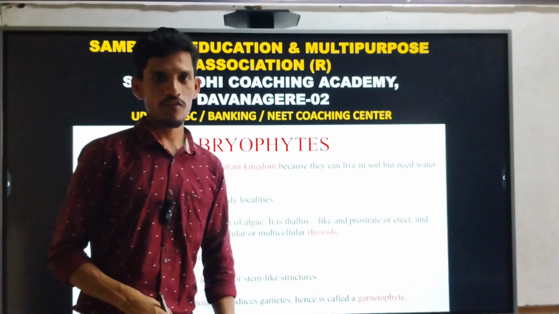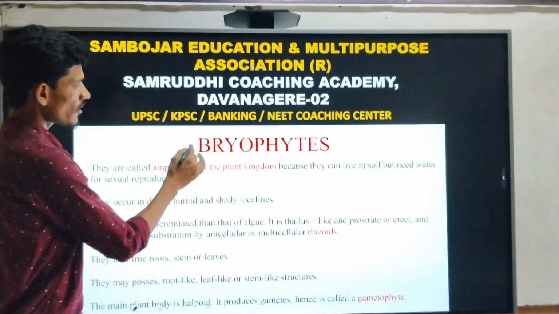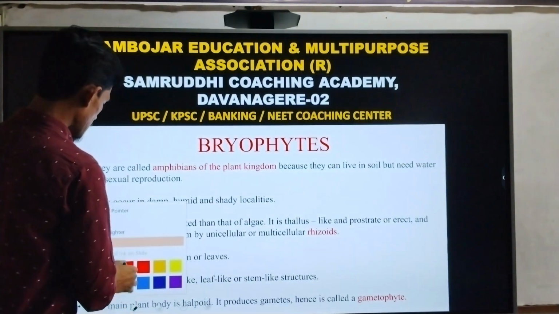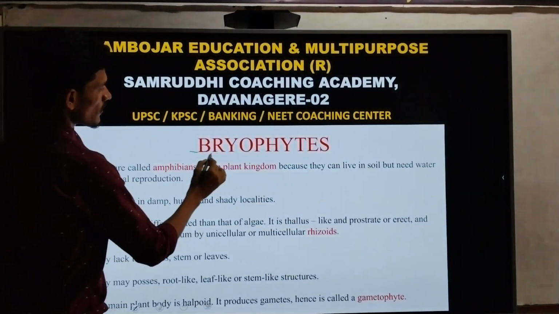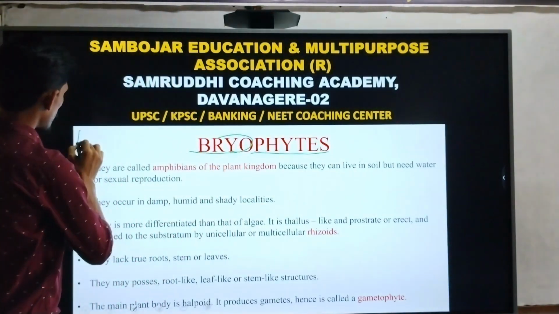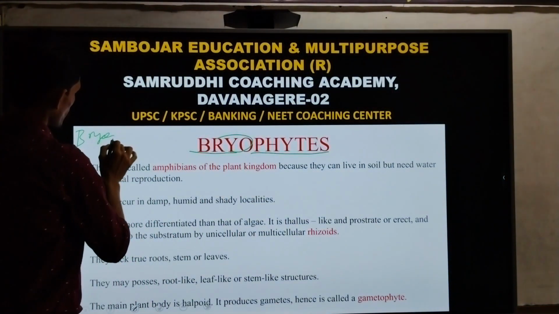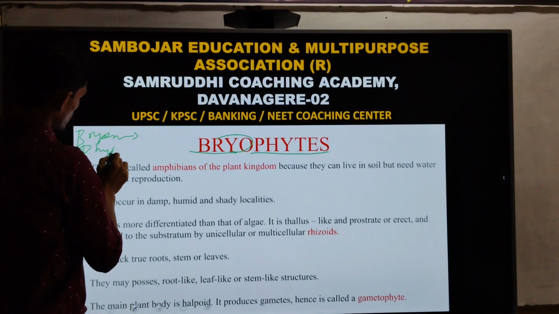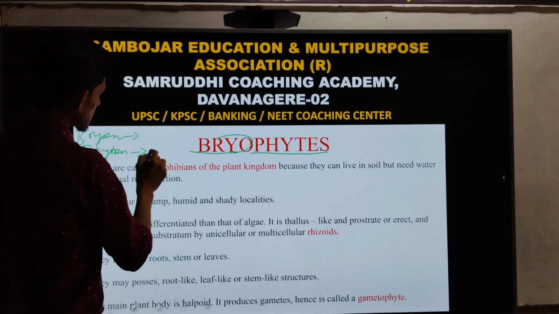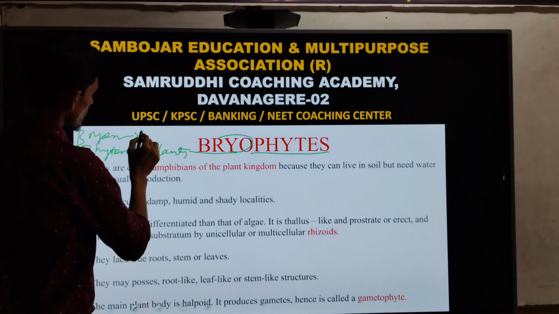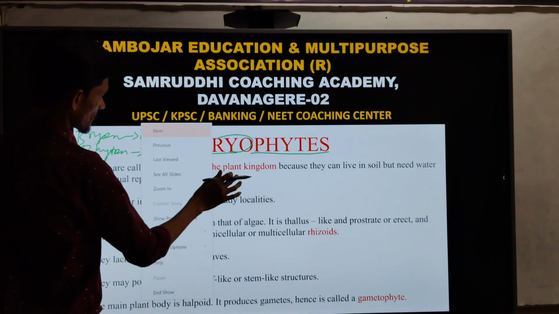So what is bryophytes? Bryophytes is derived from two words. One is bryon and another one is phyton. Phyton means plants and bryon means mosses.